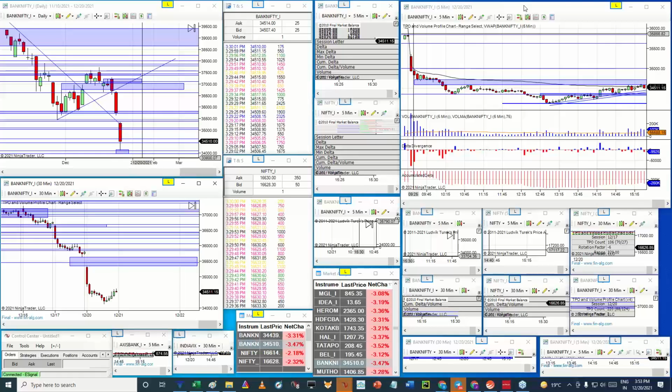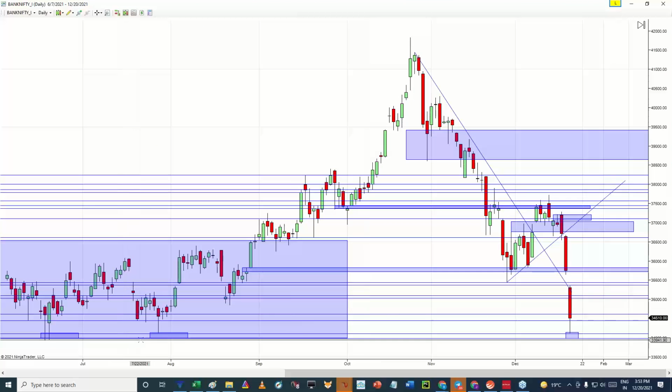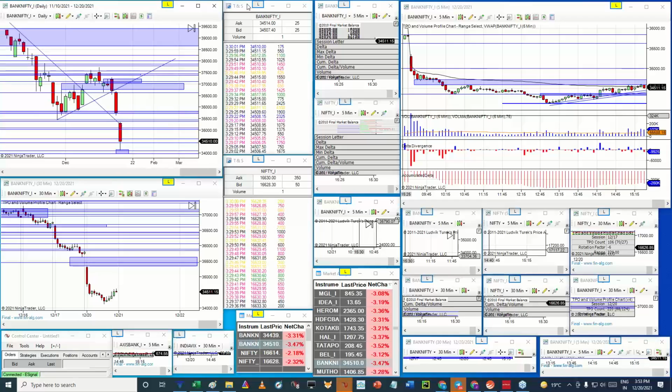Similarly for Nifty also, immediate reversal might be a little bit difficult, but a couple of further trading sessions can give us confirmation whether Nifty is going to take complete support around the lower price area of 16,400.